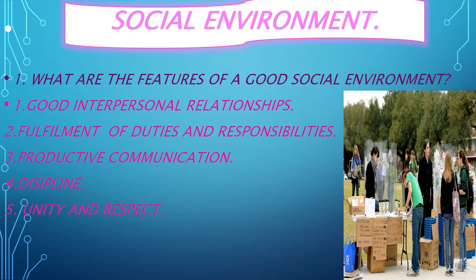Now guys, I am going to ask a question from you all. What are the features of a good social environment? Yeah, good interpersonal relationships and what? Fulfillment of duties and responsibilities and what? Productive communication and what? Discipline, unity and respect.